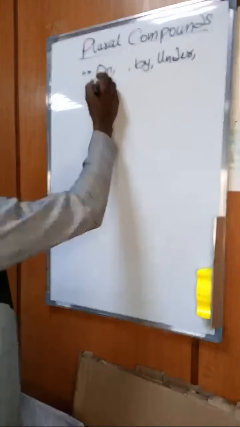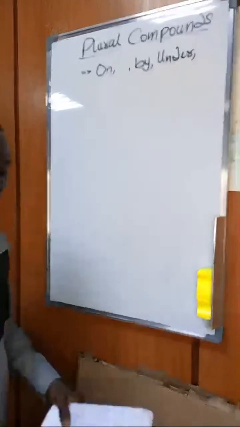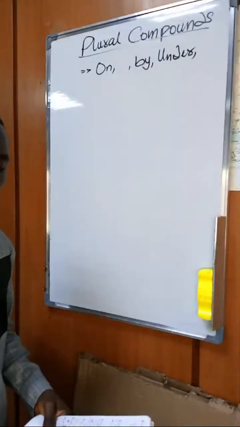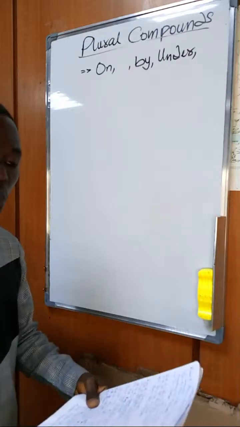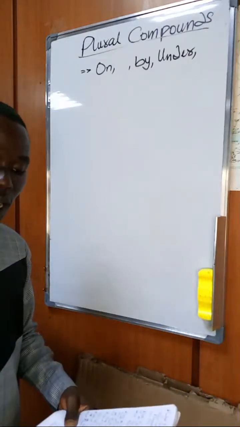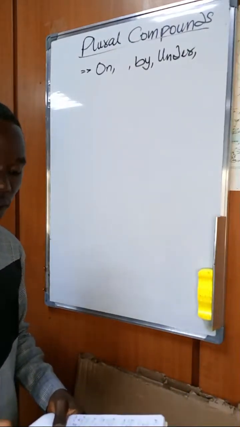So when you have on, by, under, and the like, when they come with a noun to form a compound word, you should note that the noun and not the preposition should carry the S.